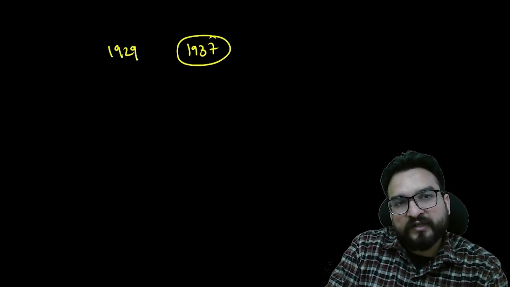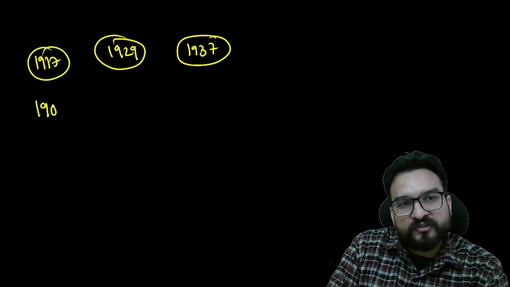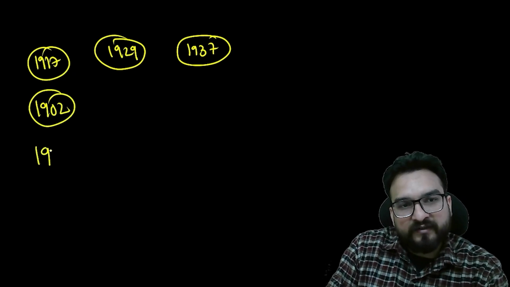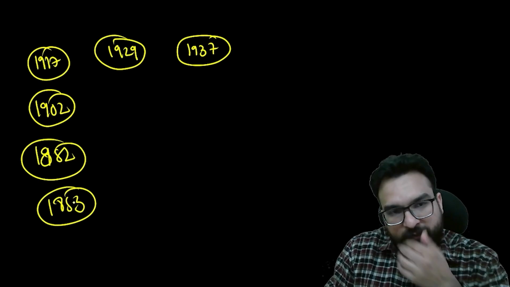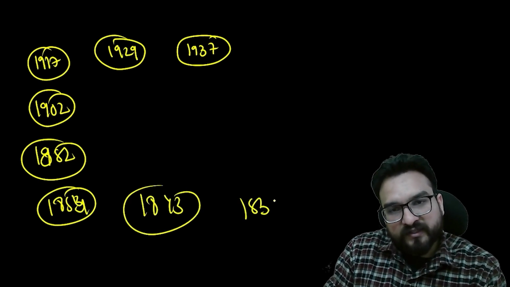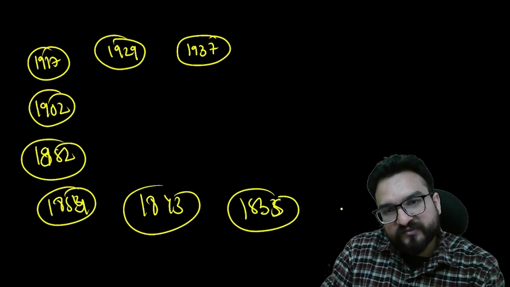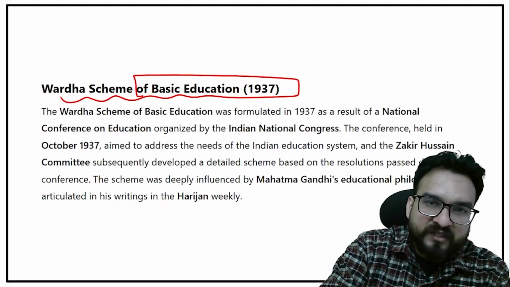Before that, 1929, HYT committee. 1917, Sadler. 1902, Raleigh. 1882, Hunter. 1854, Wood's Dispatch. 1843, Thompson. 1833, Macaulay, or 1835 you can say. 1813, Charter Act. Before that, individual efforts.